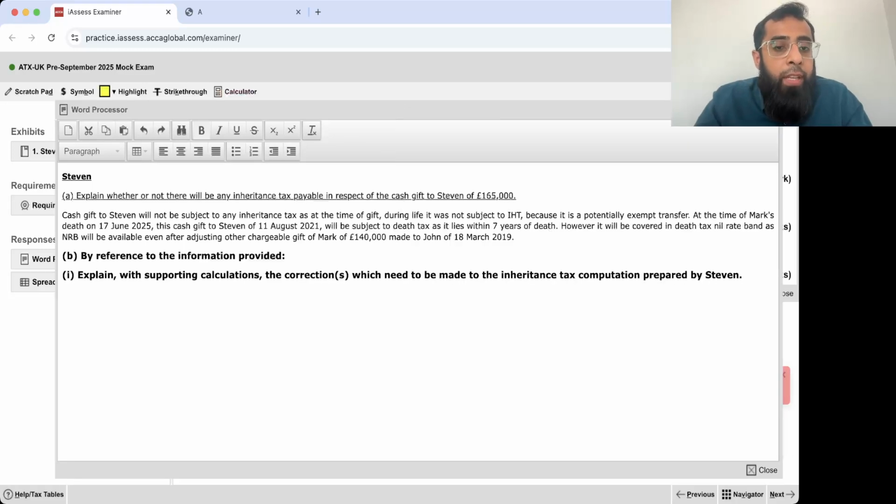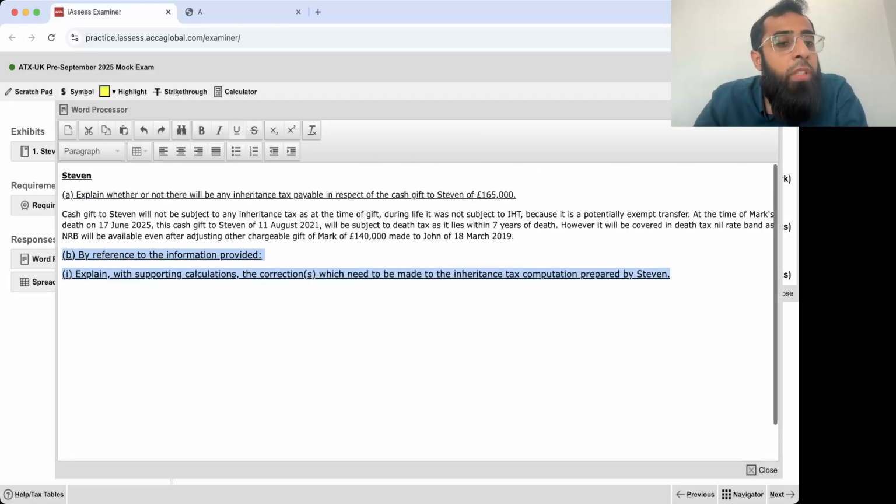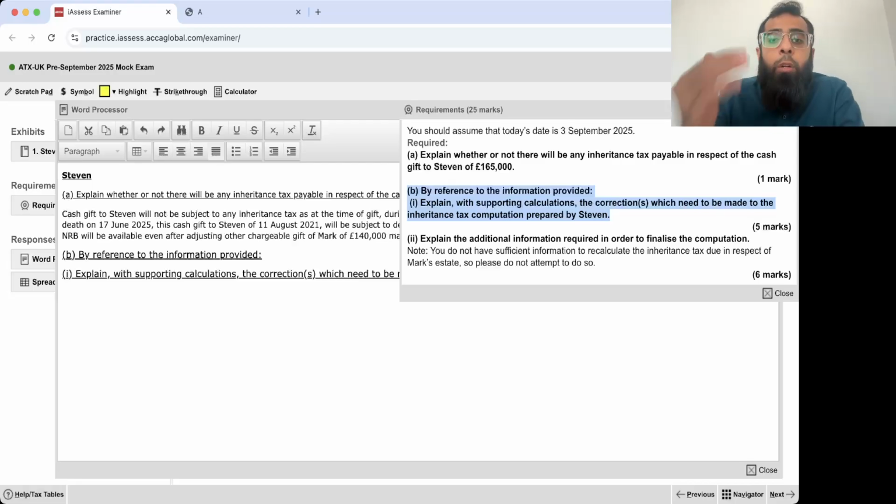Now, let's look at what he's saying. Part B1, which is a requirement for 5 marks. Since in question number 2 and 3, there are no marks for communication skill, you have to keep your answers very easy and straightforward. Just copy the requirement and discuss the answer.